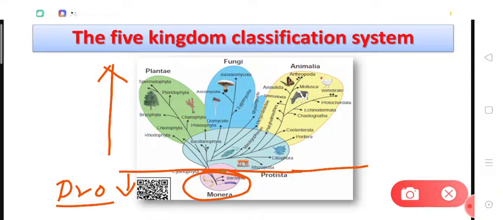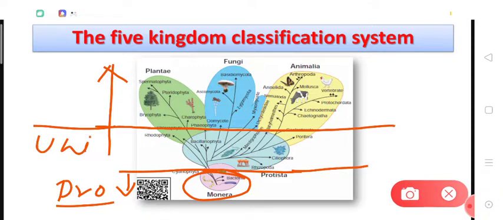Now we will draw another line. This second line will represent another basis of classification, that is whether the organism is unicellular or multicellular, that is the number of cells in the body of the organism. So below this line we will put unicellular organisms, and above this line we will put multicellular organisms.